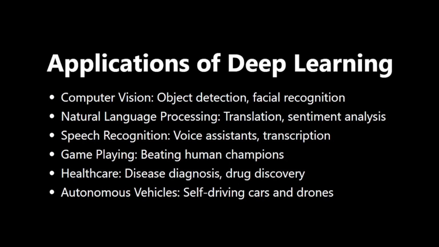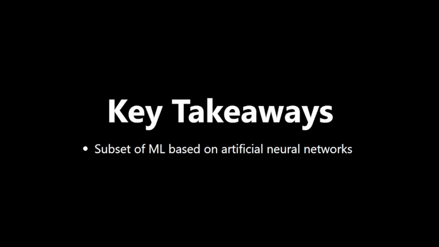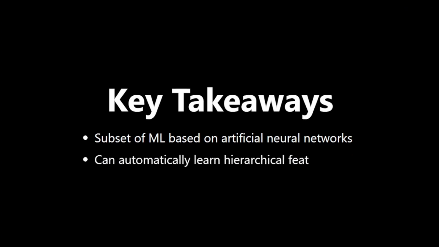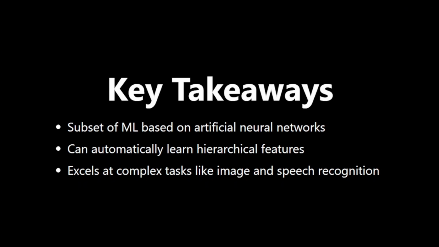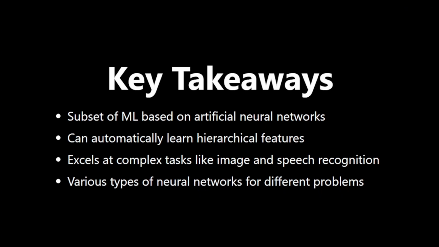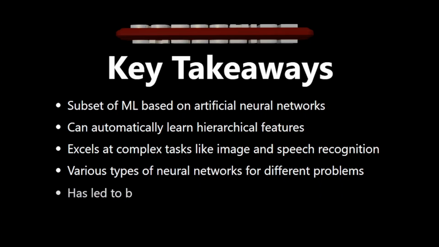Key takeaways. As we wrap up, here are the key points to remember about deep learning. It's a subset of machine learning based on artificial neural networks. Deep learning models can automatically learn hierarchical features. It excels at complex tasks like image and speech recognition. Various types of neural networks exist for different problems. It has led to breakthroughs in many fields of AI.